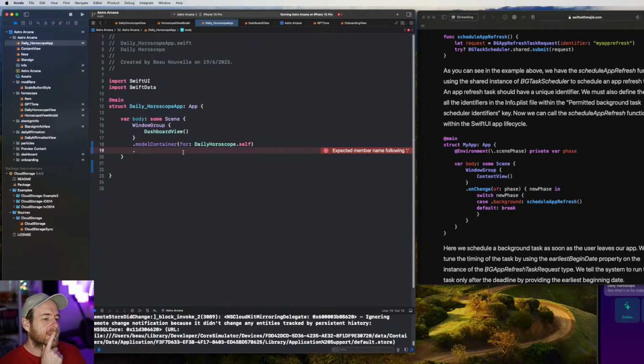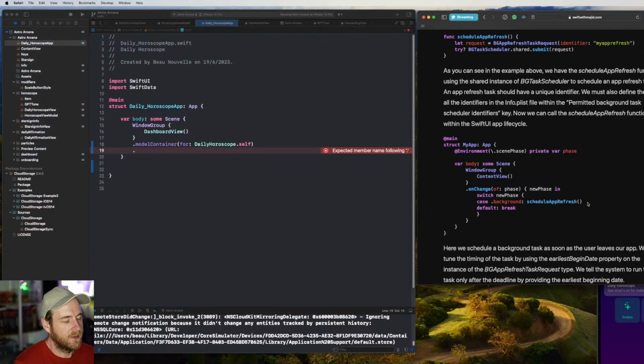The difference is that every single time we get what we want to do, in this case we got schedule app refresh in this guide, right? We're running this. What we want to do at the end of the entire process, once a new horoscope has been fetched, is set up a new schedule app refresh. We need to do that again so that it happens every day. Otherwise, it's only going to happen once, right?